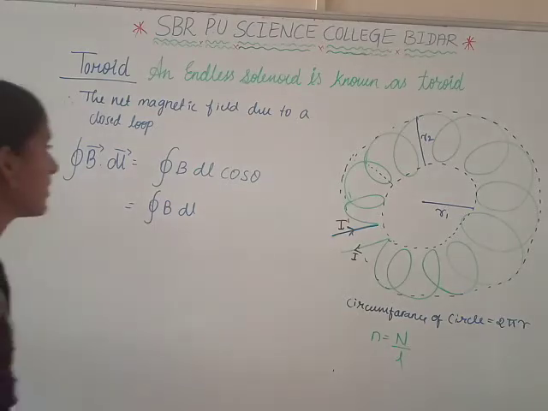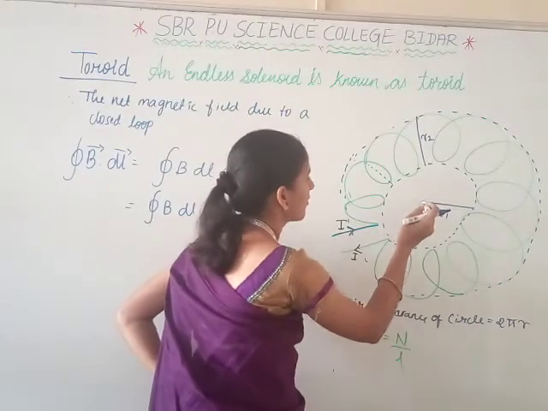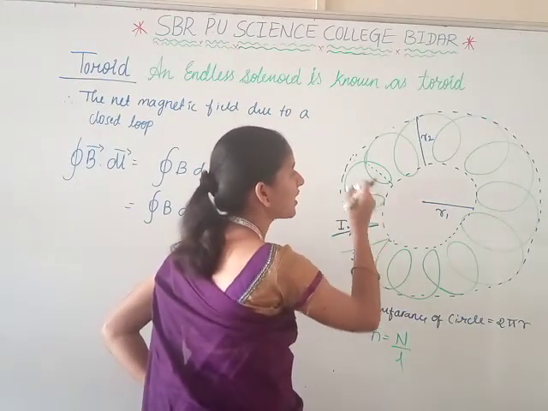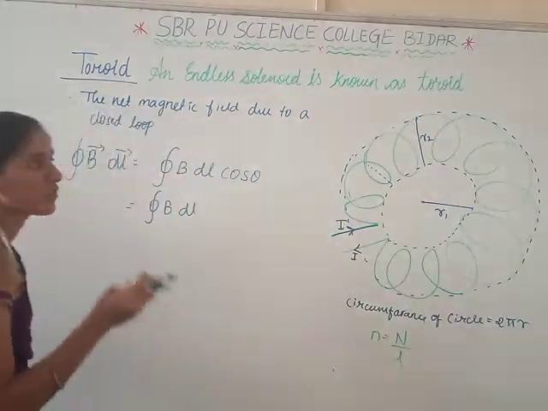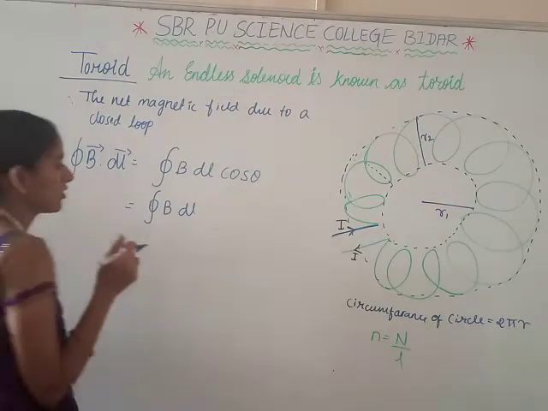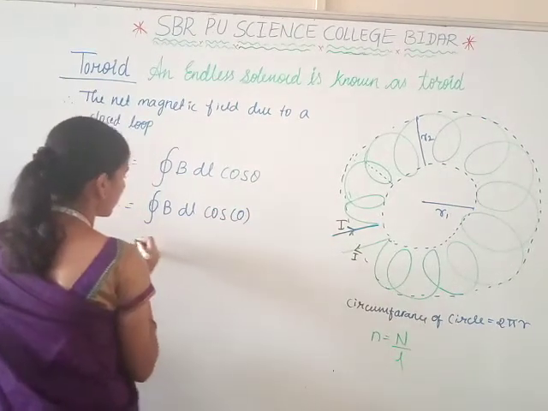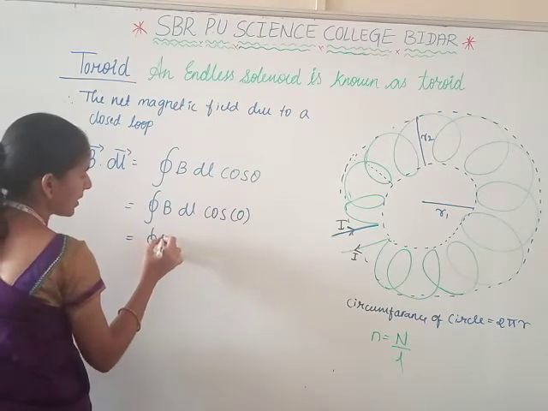Cos theta value is 0 here. When the circumference of a number of turns is formed here, there is no perpendicular to the magnetic field, meaning theta value is 0. That is, cos of 0 is equal to 1 here. That is B into